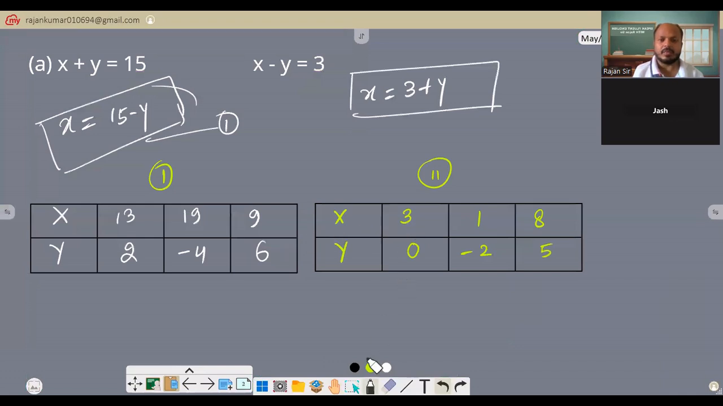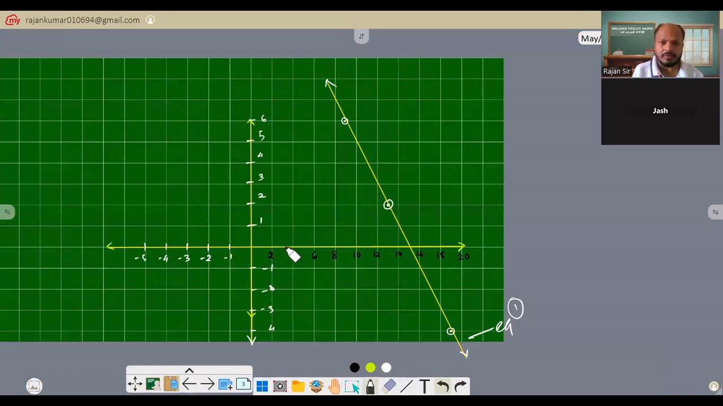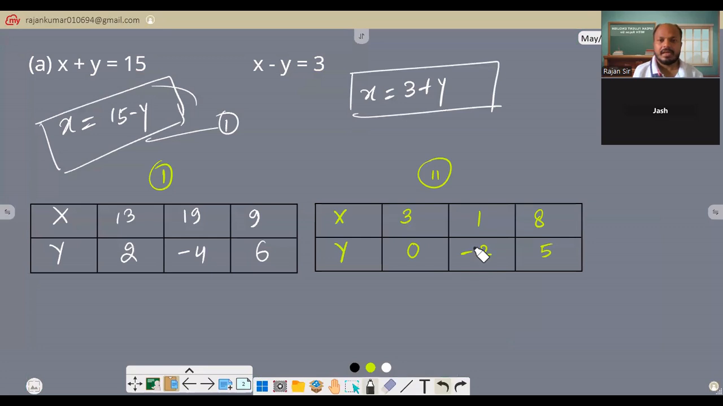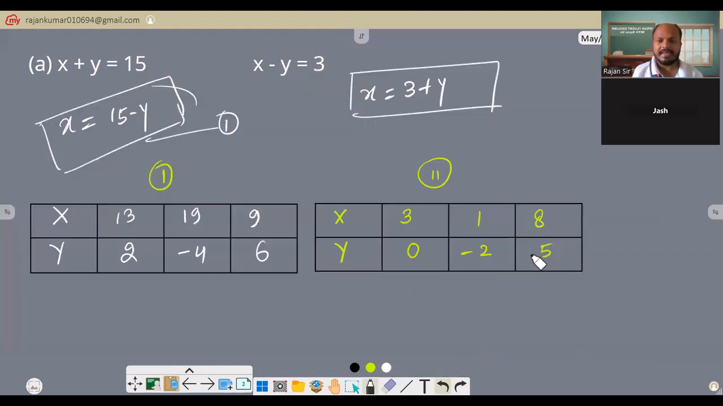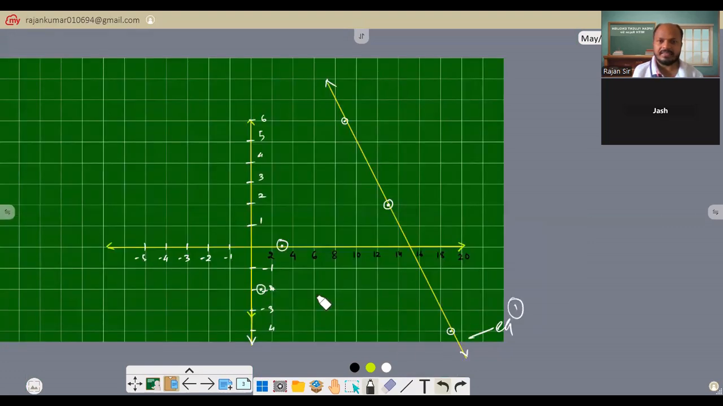So for the other one, x is 3, y is 0. So x is 3 here and y is 0. So I can put this point. Done. Next point, x is 1, y is negative 2. It must be here, right? Okay. And the third, x is 8, y is 5, like here. Exactly. Done. Now draw the other line.